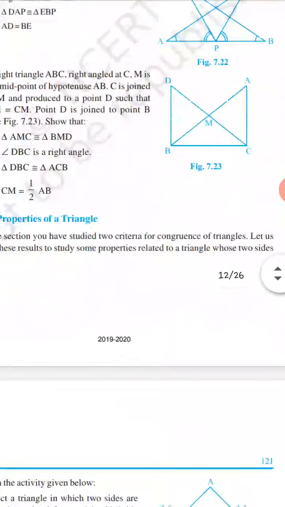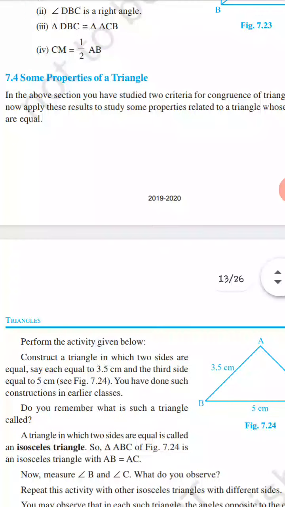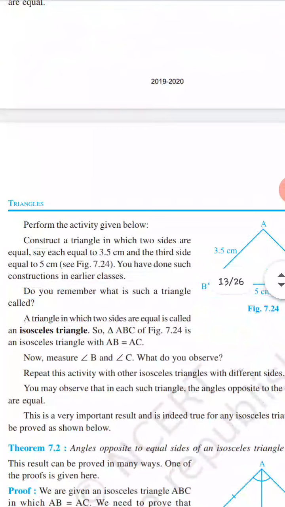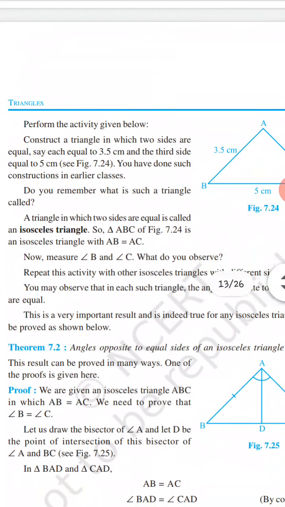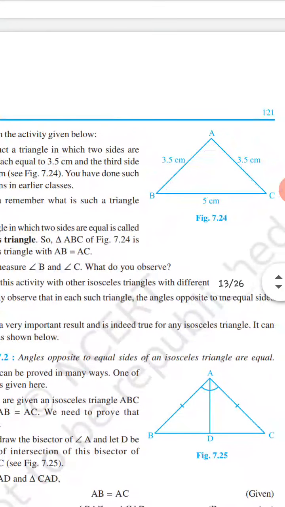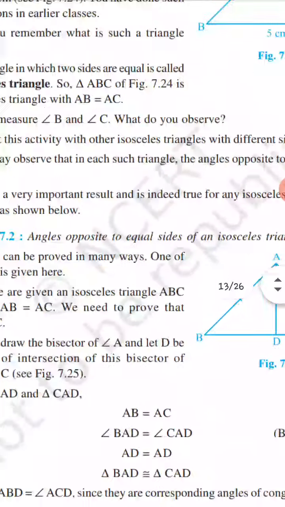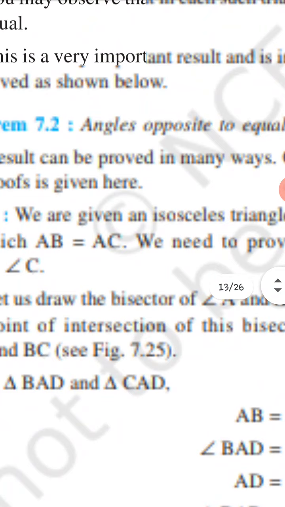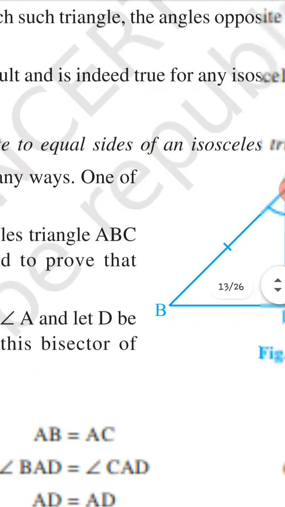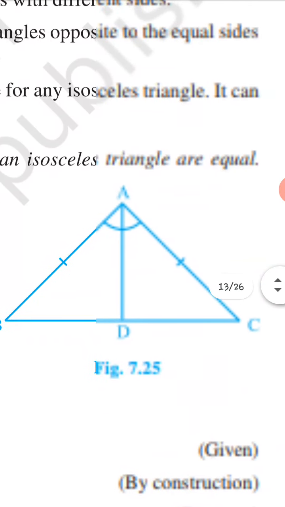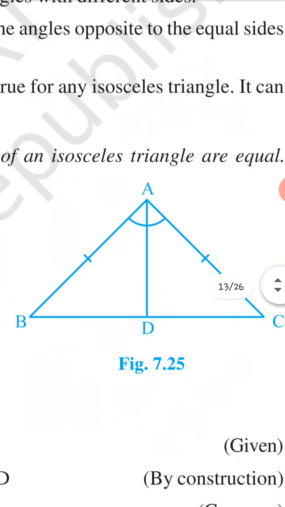Now, some properties of triangles. Next, there is theorem 7.2: angles opposite to equal sides of an isosceles triangle are equal. So ABC is an isosceles triangle with AB equal to AC.